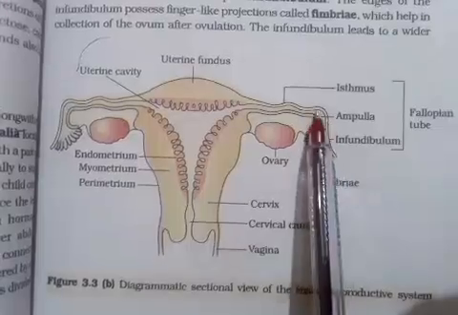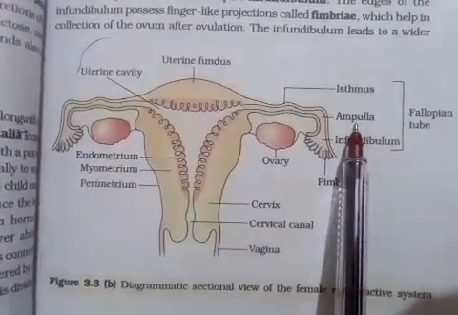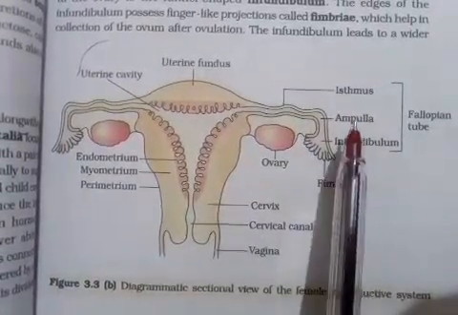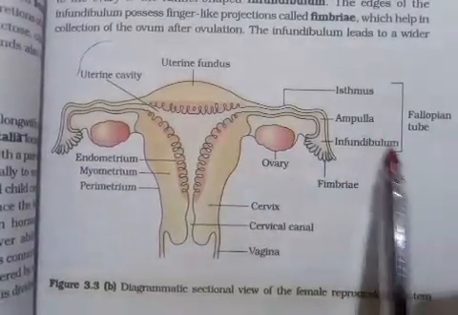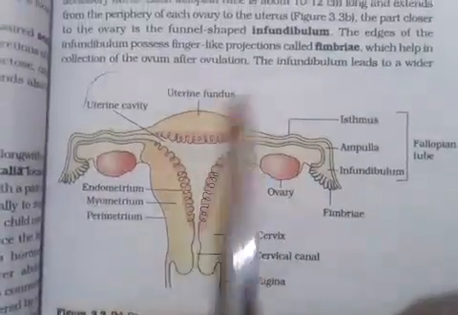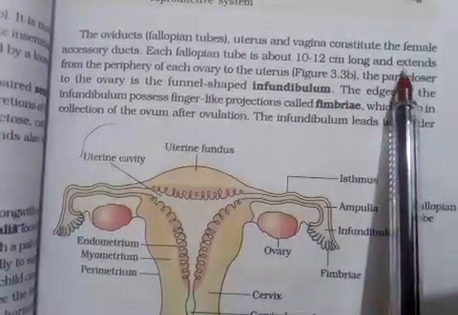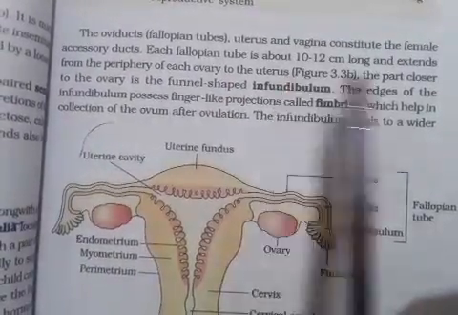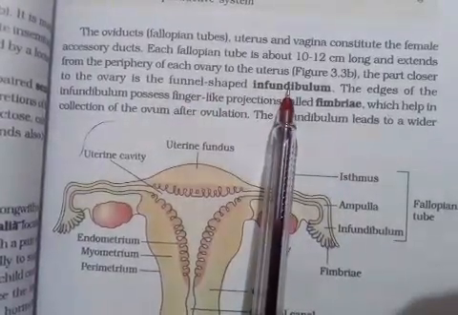Infundibulum opens up into a congested area, that is the ampulla, and there is a long tube followed by ampulla that is said to be the isthmus. And infundibulum, ampulla, and the isthmus, all the three parts are part of the fallopian tube. So the fallopian tube is about 10 to 12 centimeter long and it starts from the periphery and reaches up to the uterus. So the ovary has a funnel shaped structure that is said to be the infundibulum.